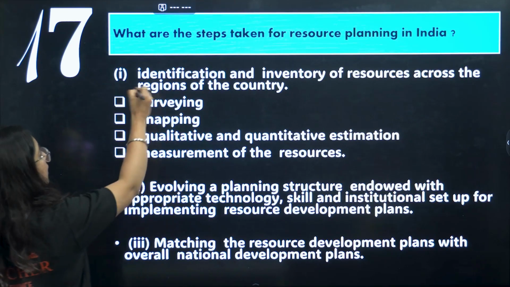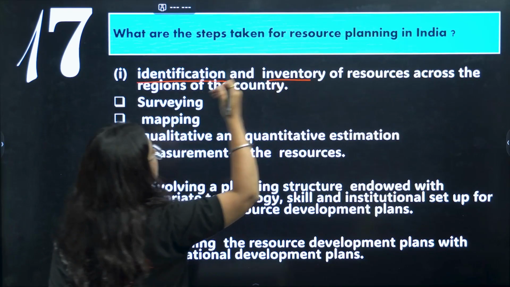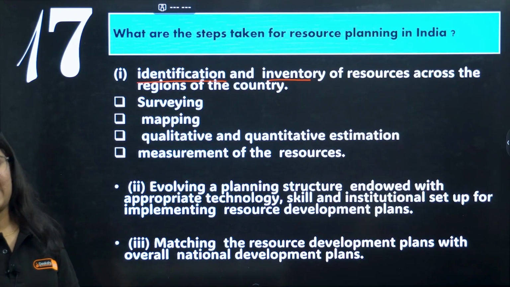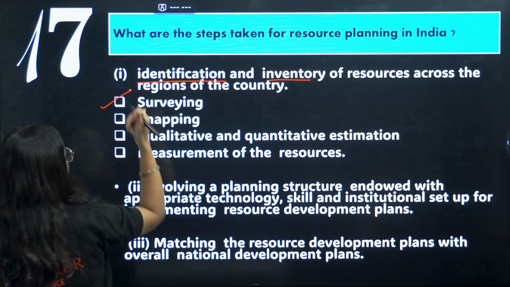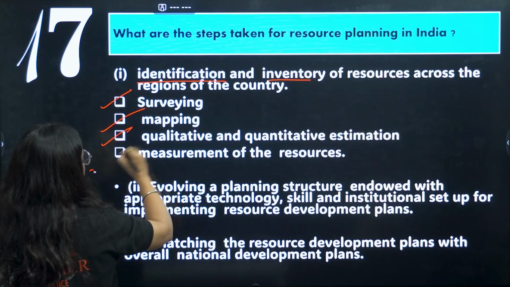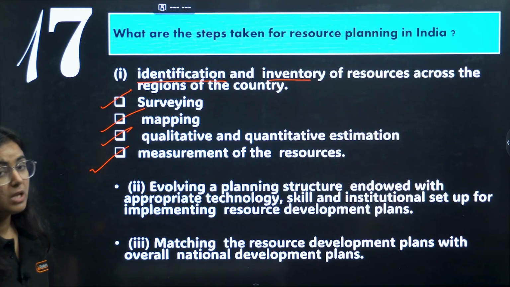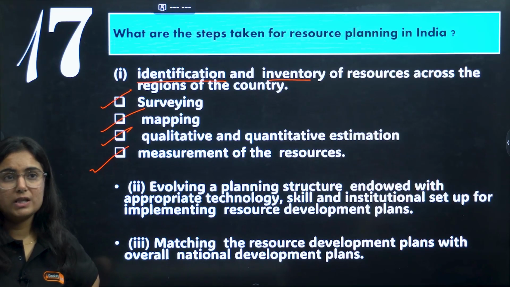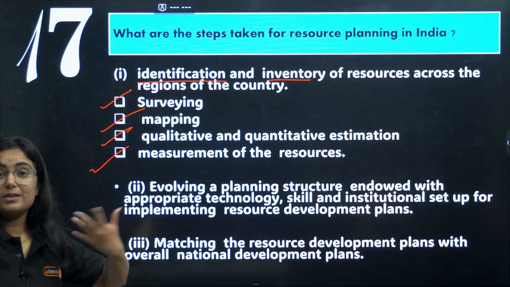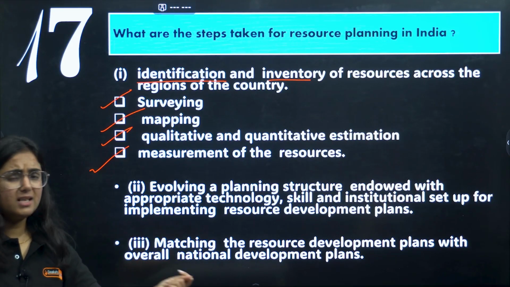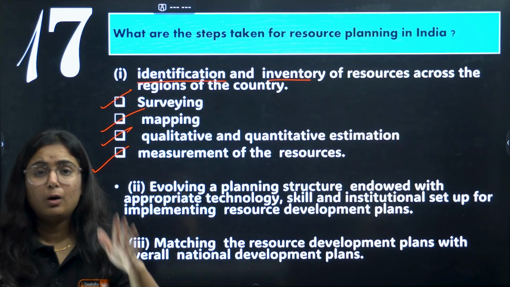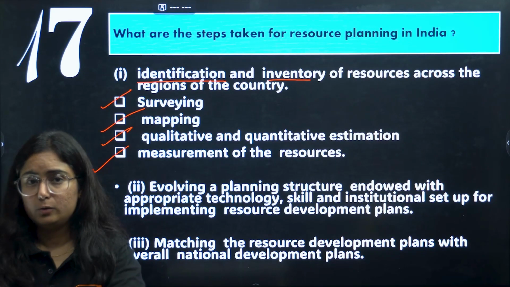First, you need to identify and inventory your resources, that is, how many resources are there in the country and where they are. You're going to do this with the help of survey, mapping, and qualitative and quantitative analysis. Once done, if we have multiple resources, we will think let us use them without making a planning structure, and we will leave the world with no resources for our future generation.